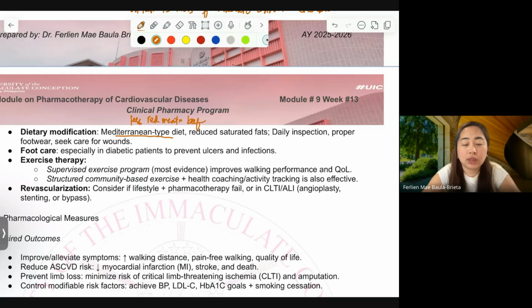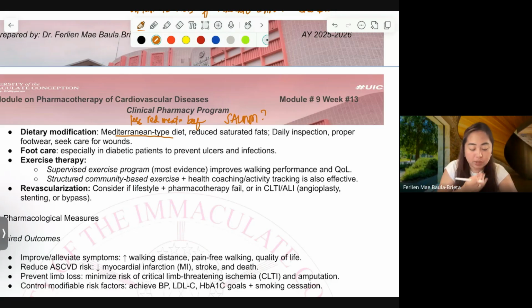So, eat more fruits, eat more beans, legumes. Most of the time, also, I don't know what is the replacement if the patient cannot afford salmon, because it was mentioned here. If not, I don't know what can be our replacement for that. That's for the nutritionist to find out. But it is mentioned there that the red meat, the beef, is replaced with salmon. Okay, and then let's proceed.